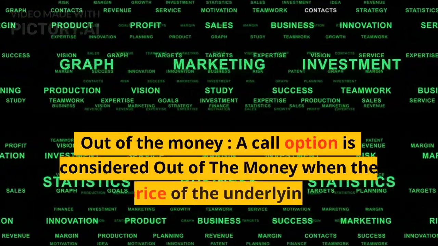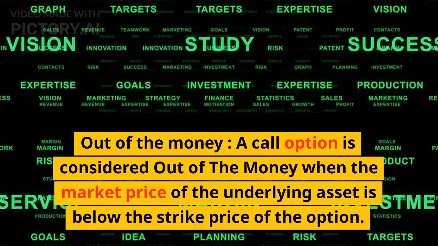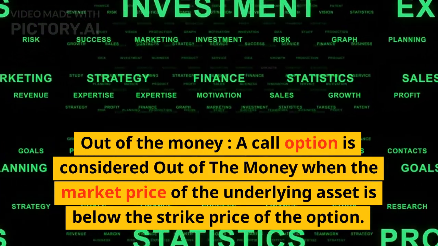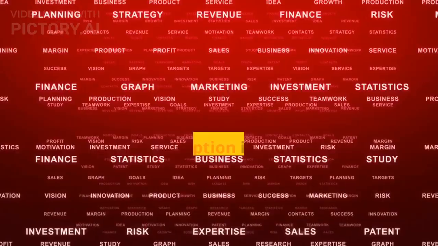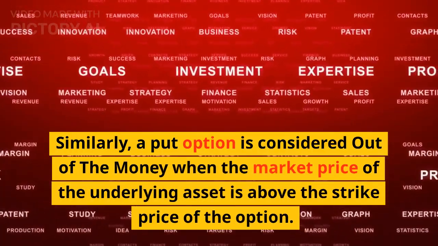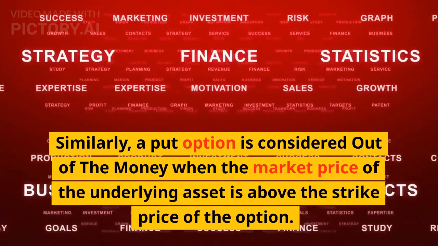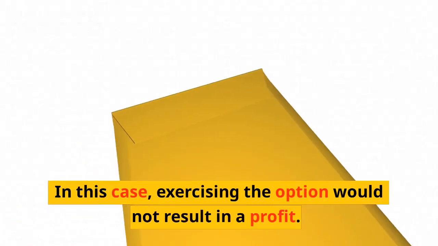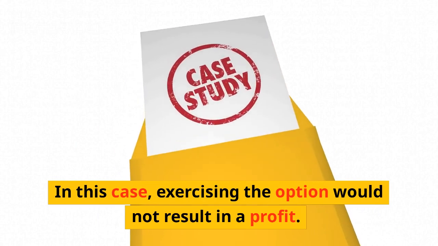Out of the money. A call option is considered out of the money when the market price of the underlying asset is below the strike price of the option. Similarly, a put option is considered out of the money when the market price of the underlying asset is above the strike price of the option. In this case, exercising the option would not result in a profit.